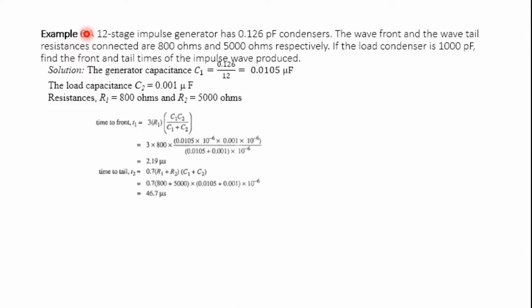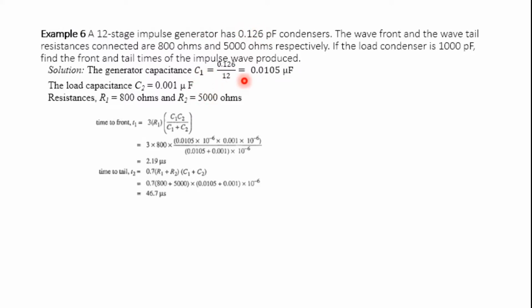Next one, a 12-stage impulse generator has 0.126 picofarad, and the wave front and wave tail resistances connected are 800 ohm and 5000 ohm respectively. If the load condenser is 1000 picofarad, we need to calculate the wave front and the wave tail time taken. So we know that the generator capacitance is C1, which is given for 12 stages. It's 0.126, and the number of stages is 12.